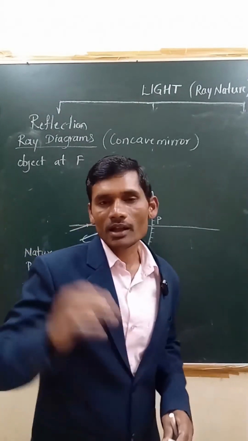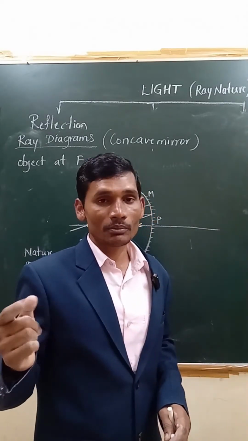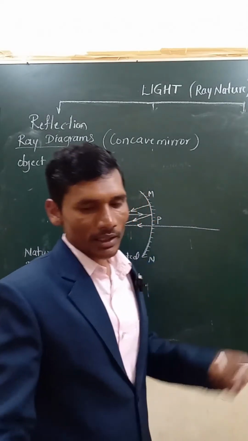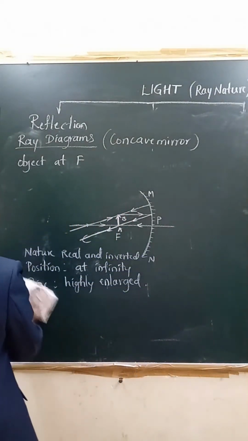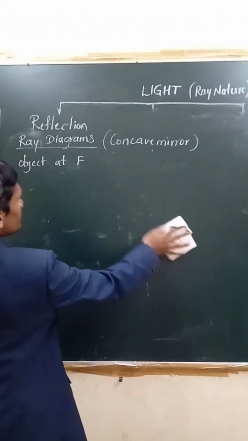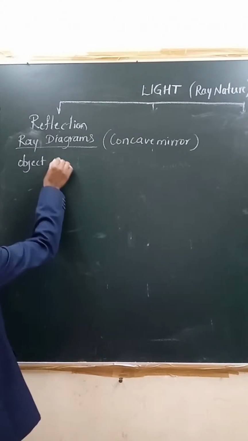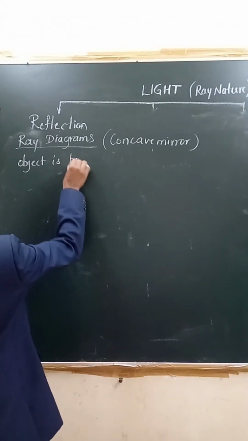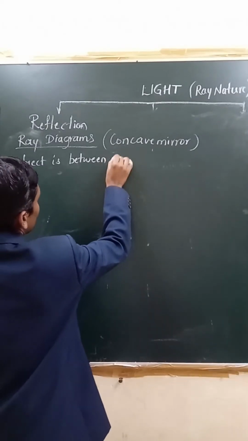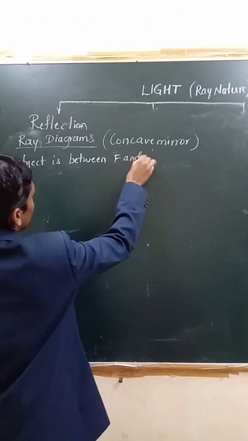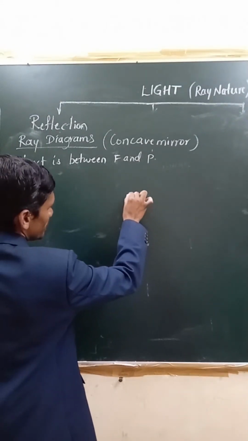Next, the last one comes, that is when the object is placed between F and P. What happens? That is very interesting. Now coming to this last, when the object is between P and F, what type of image do we get?